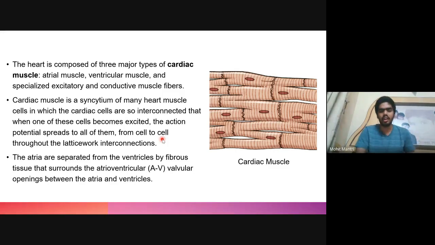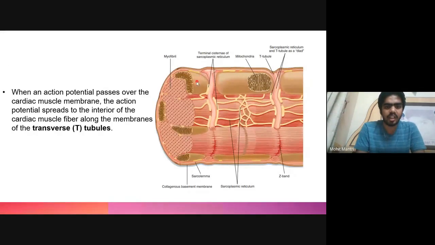So this is the cardiac muscle, and there is a specialized structure which is known as the transverse tubule or T-tubule. This transverse tubule is also present in skeletal muscles, and these are present at the end of a sarcomere. So if this is one sarcomere, T-tubules are present at both ends of a sarcomere, and these are formed throughout the cardiac muscle or skeletal muscle. And these are very important because when the action potential passes over cardiac muscle, it is spread to all the cardiac muscle via this transverse tubule. The exact mechanism I will explain right now.